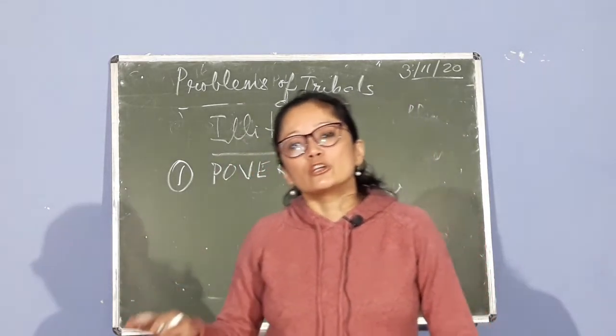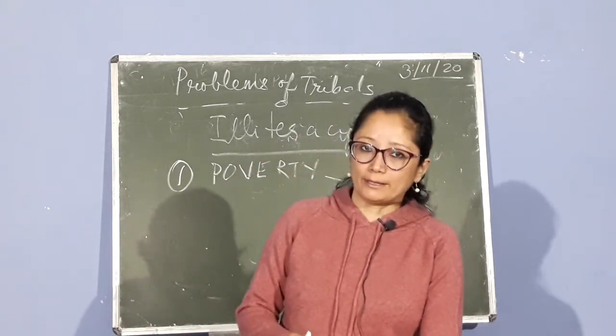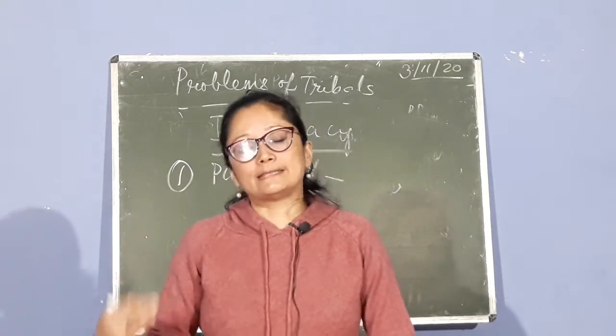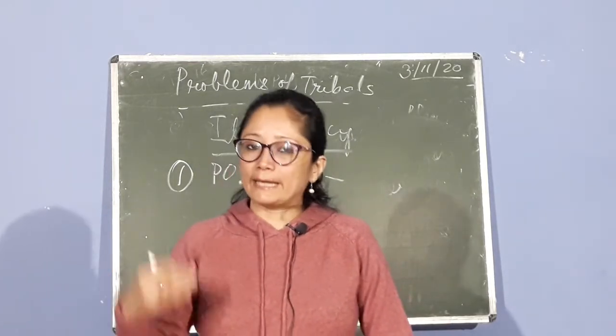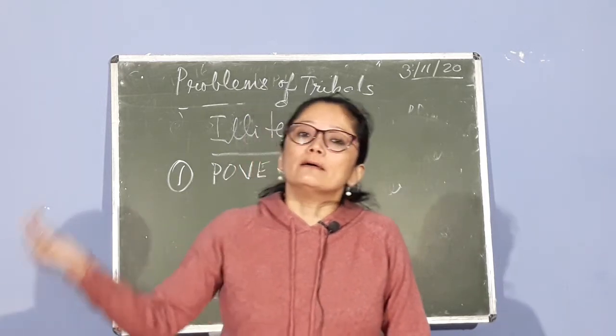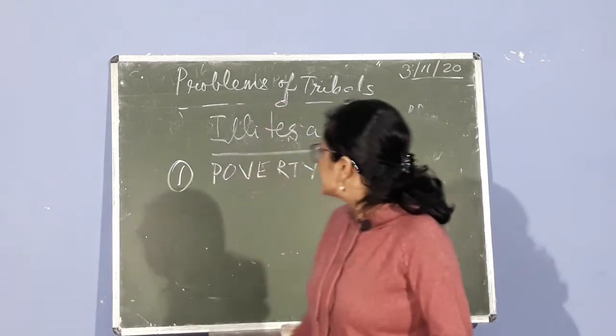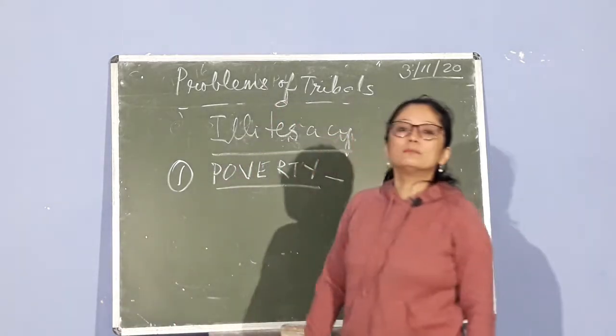If those families have children also, they would rather send the children to work than send the children to schools. So one of the factors behind illiteracy is this problem of poverty.